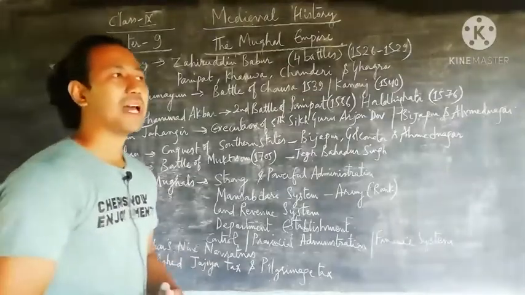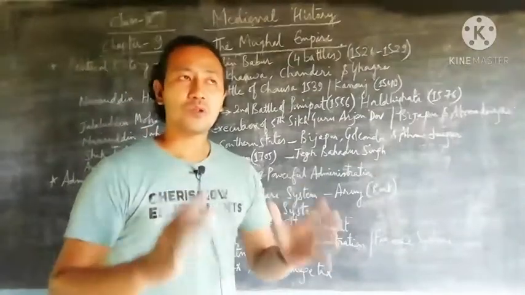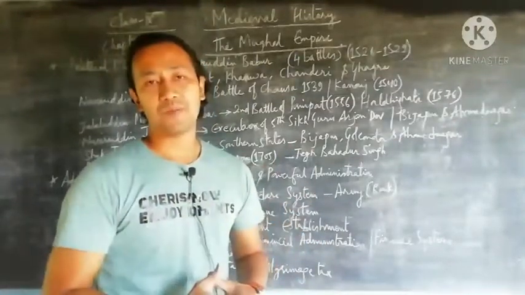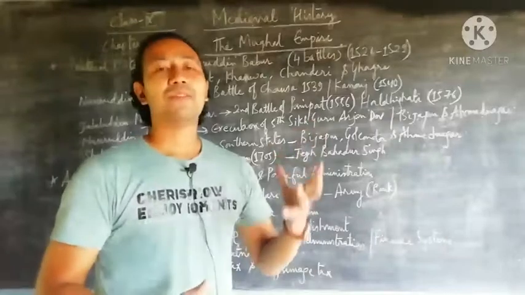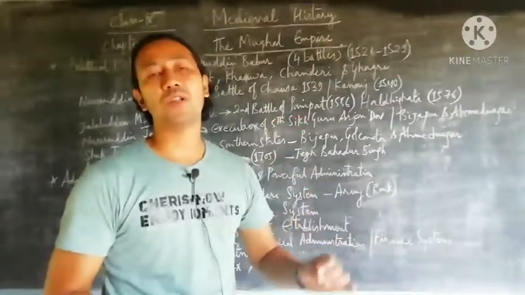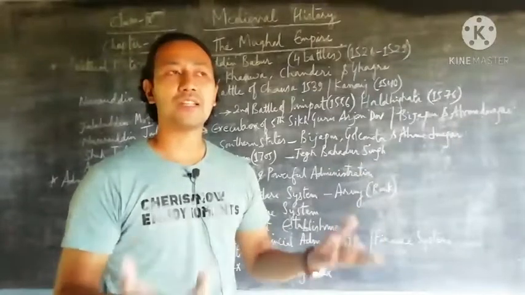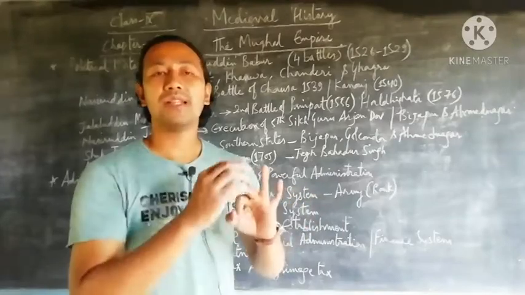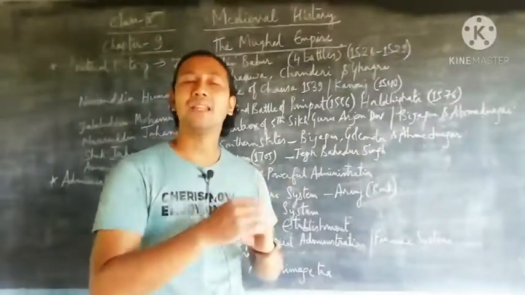So when we talk about the administration of Mughals, mostly we see about the very strong and efficient administration. So it has been said that Akbar followed the administration policy of Sher-Shah Suri. Sher-Shah Suri was very much famous with the three types of government: central government, provincial government and the local government.